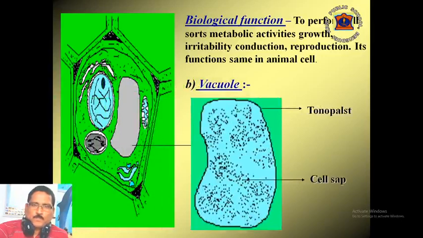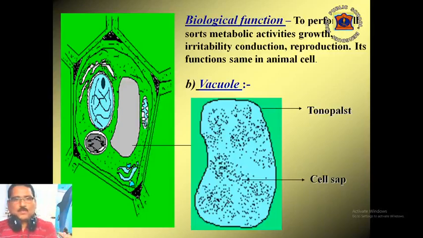The second part of protoplasm is the vacuole. It is found in all cells but not in immature cells. It is single layered, filled with cell sap. In a plant cell, 75% is occupied by vacuoles. Its size is big and the number is one or many in a plant cell, but in an animal cell, the size is small and the number is less.